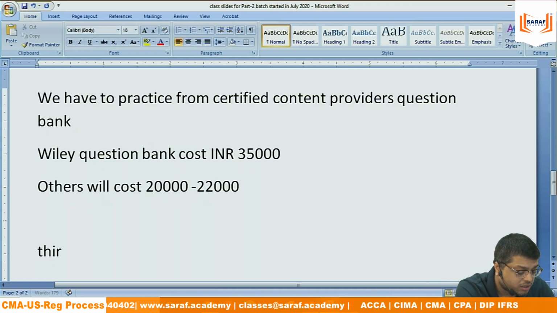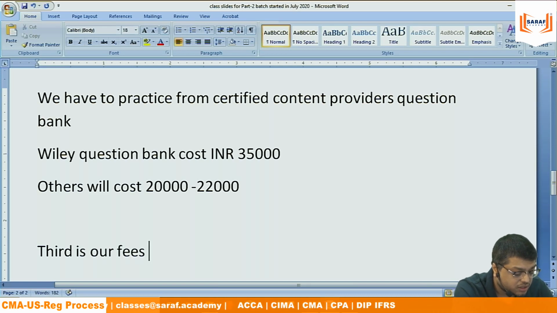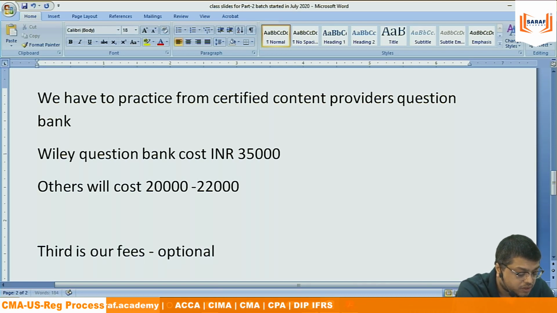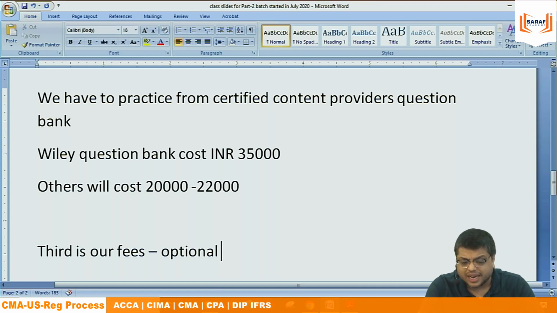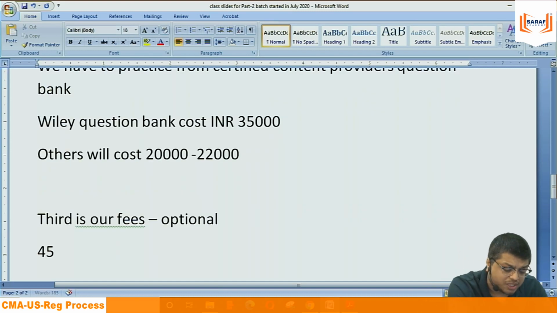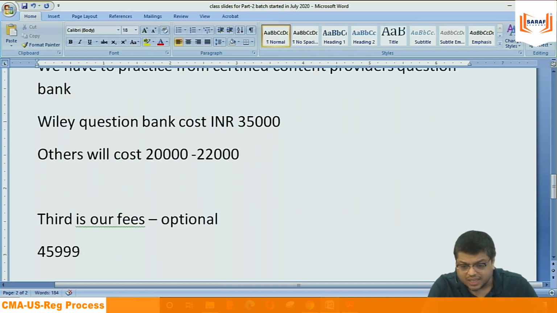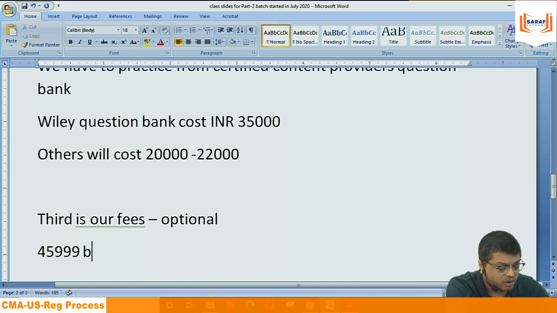And the third is our fees, which is optional. Optional, why I am saying it: it's not that everybody needs to study with us, maybe they are studying with others. What others are giving or what we are giving, I am not questioning here. Just that our fees will not be changing for anybody, for both parts.